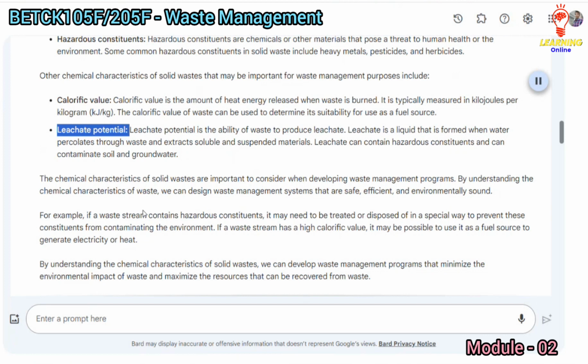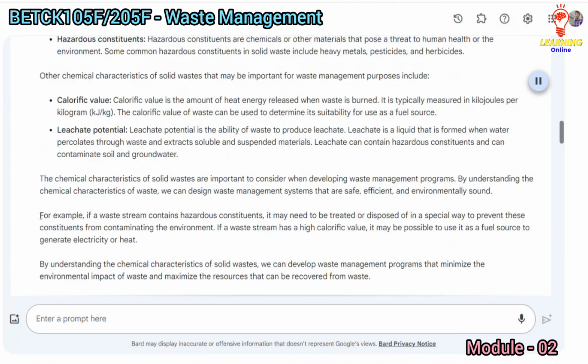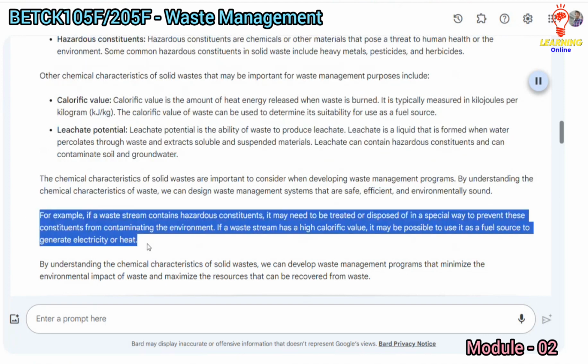The chemical characteristics of solid wastes are important to consider when developing waste management programs. By understanding the chemical characteristics of waste, we can design waste management systems that are safe, efficient, and environmentally sound. For example, if a waste stream contains hazardous constituents, it may need to be treated or disposed of in a special way to prevent these constituents from contaminating the environment.